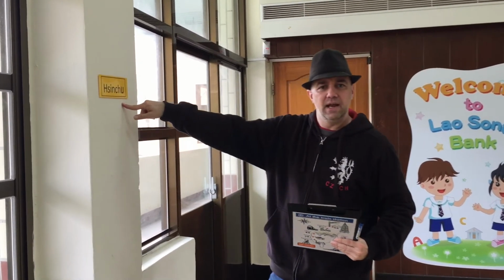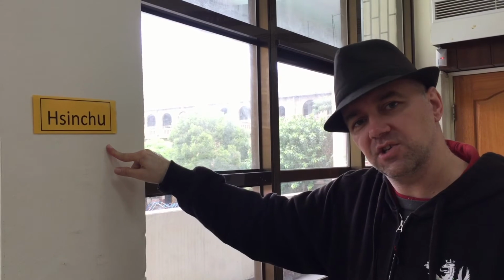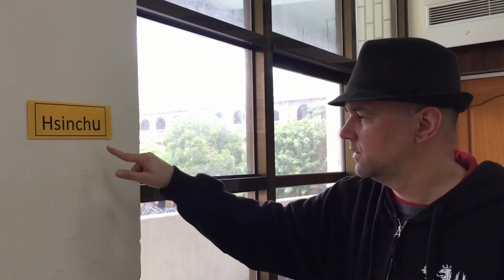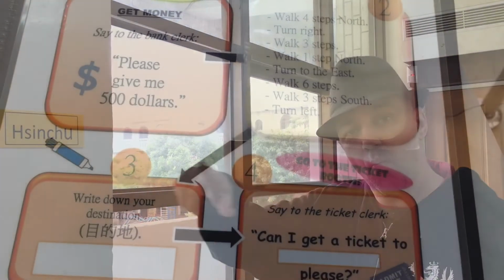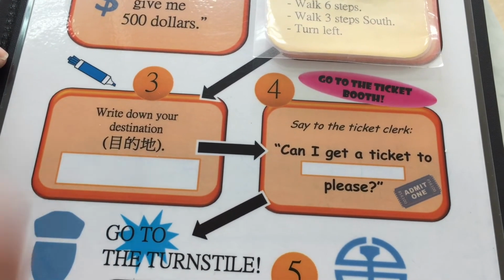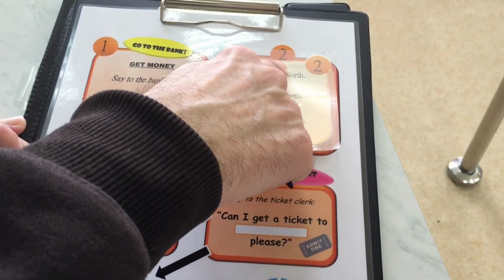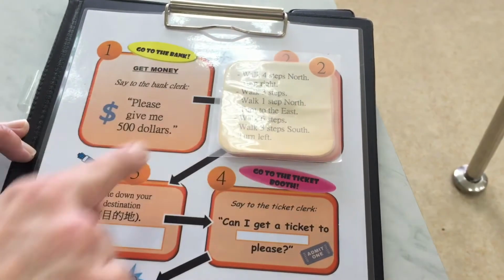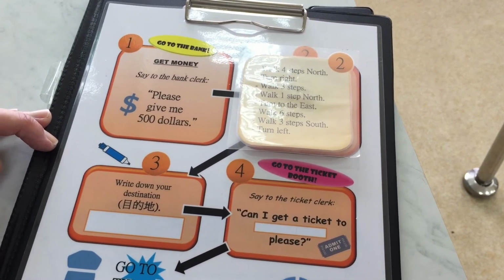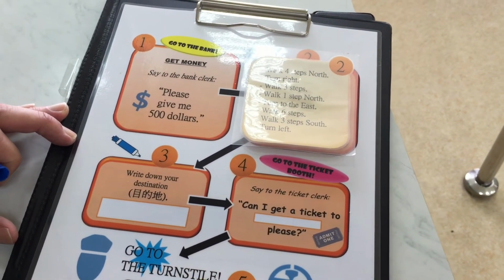Whoa! What does it say? I think we found our destination. What is it? What is our destination on this train ride? Shinju. We're going to Shinju! Let's go! Okay, so we found your destination, Shinju. We went to the bank. That was first. We found your destination. That was second. Now, step 3 says write down your destination. So we need to write down Shinju. I'll help you do that. How do you spell Shinju?